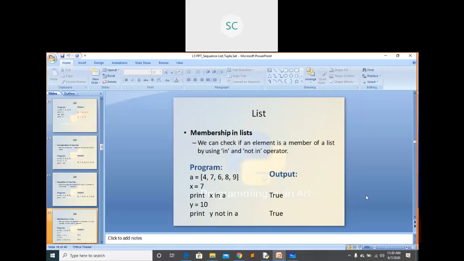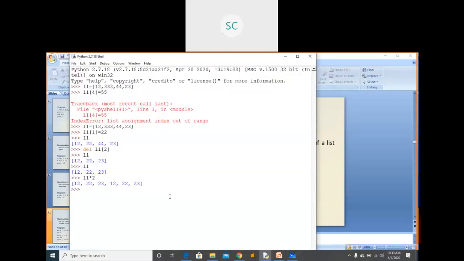Membership in list. We have used membership operators while discussing the operators. If you want to check whether one element is present within that list or not, we use the membership operators. What are the membership operators we have? One is in, one more is not in. These two are the membership operators. To check whether the element is present within the list or not, we use them.